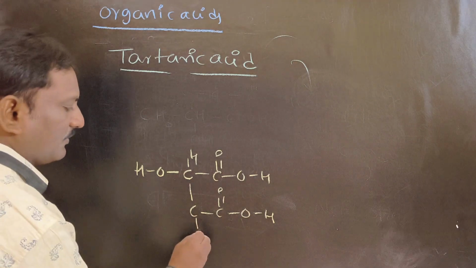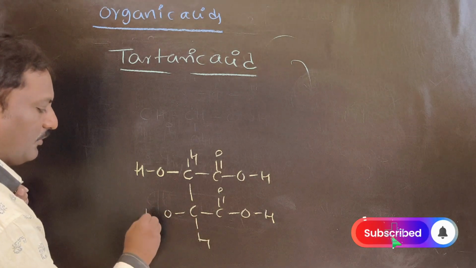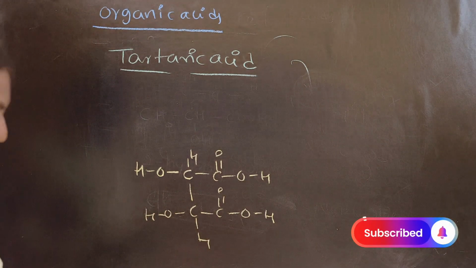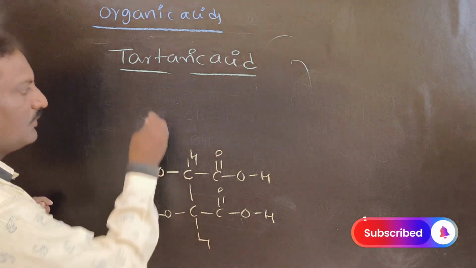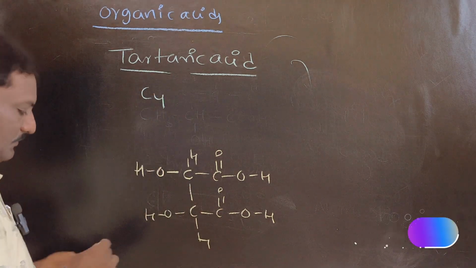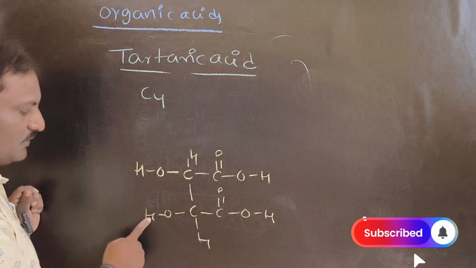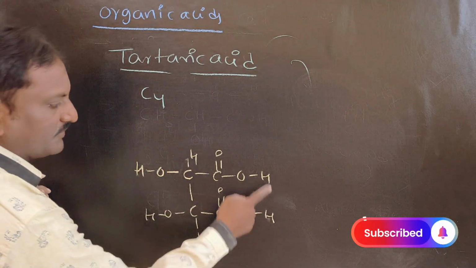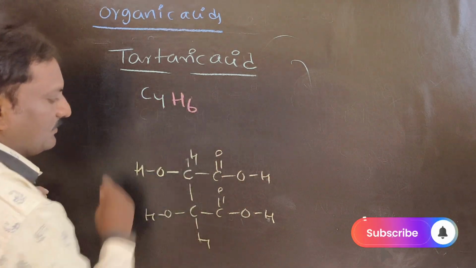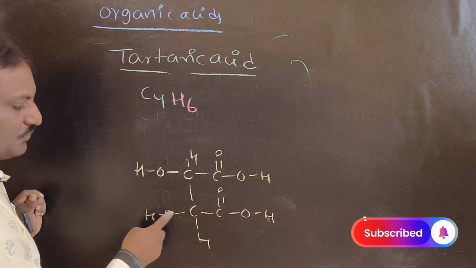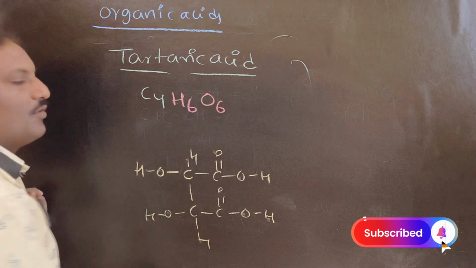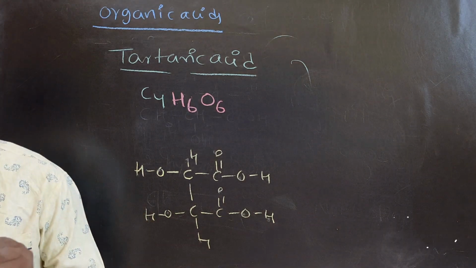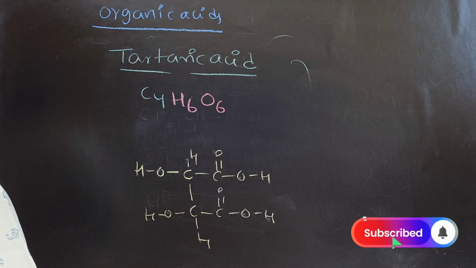This is the structure of tartaric acid. So let us frame the formula. How many carbon atoms here? 1, 2, 3, 4. C4. Hydrogen atoms 1, 2, 3, 4, 5, 6. H6. Oxygen atoms 1, 2, 3, 4, 5, 6. O6. C4, H6, O6.